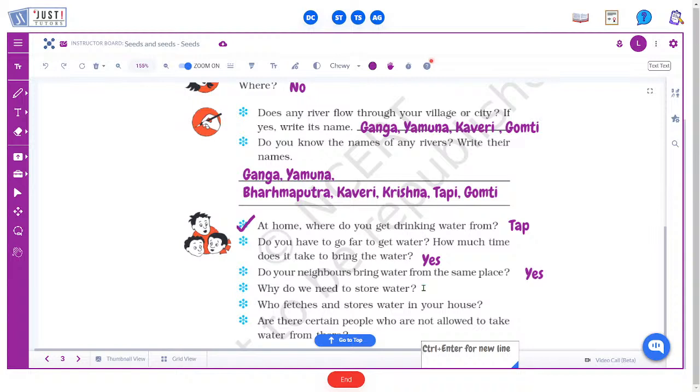Why do we need to store water? What do you think? What is the purpose? Why do we need to store water? We need to store water because it can't be supplied the whole day.